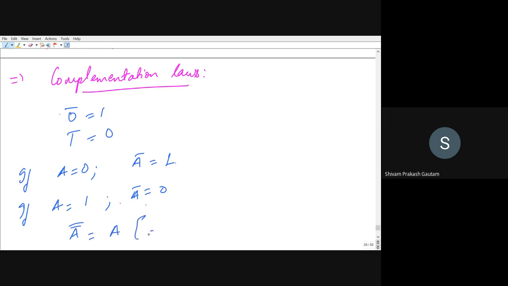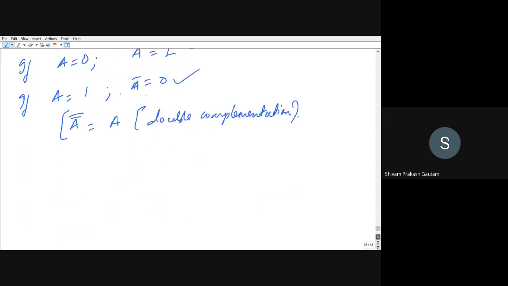You can say this as double bar or double complementation, right? So 0 bar, that means complement of 0, will be 1, 1 bar will be 0. If A is equal to 0, then A bar will be 1. If A is equal to 1, then A bar will be equal to 0, right? And A double bar will be equal to A itself, right? So this is the complementation law.